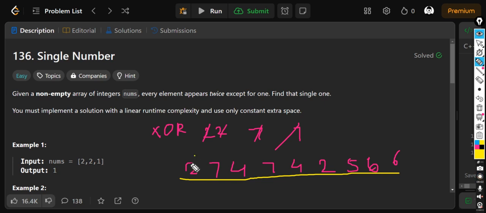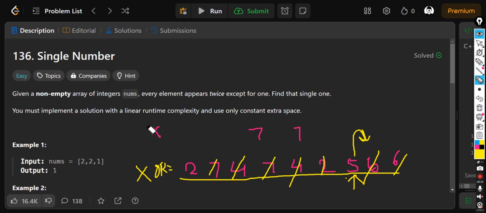So, we'll just briefly say, if there is 2 it will cut 2, if there is 7 it will cut 7, if there is 4 it will cut 4, if there is 5 then we don't have any other thing. So iteratively he finds that there is nothing. If there is 6 it will cut 6. Now he finds that the remaining element is 5 in the place of XOR, so we are going to return this only. It is very simple.